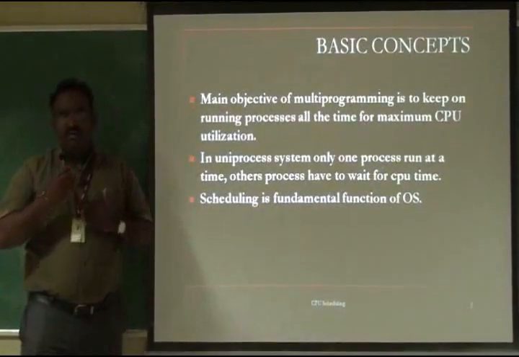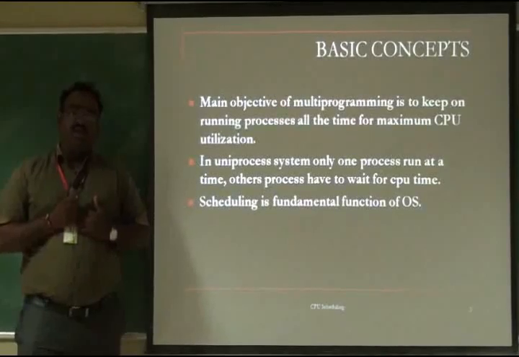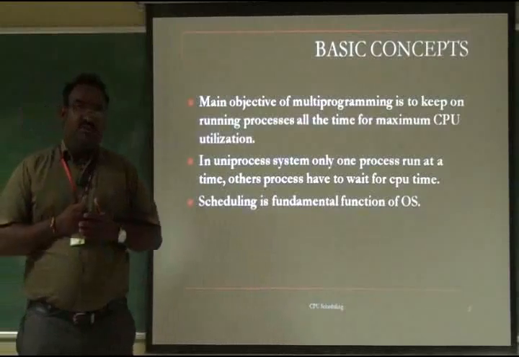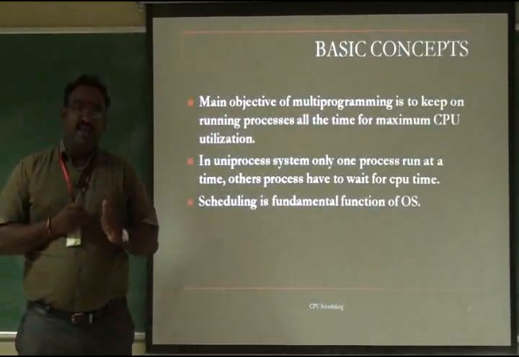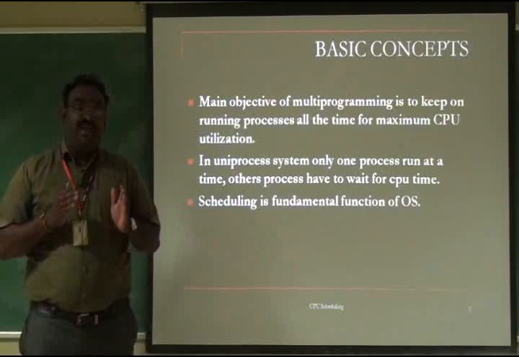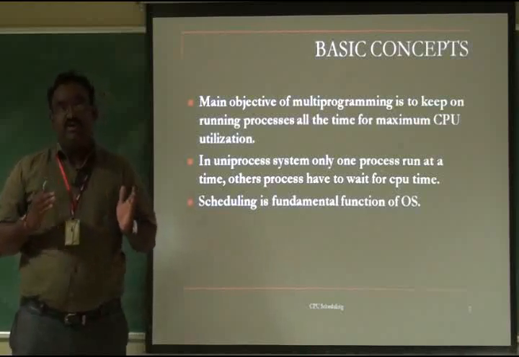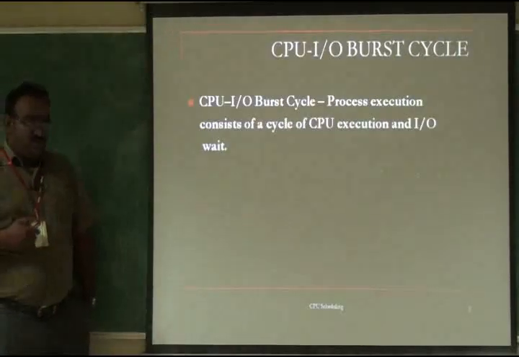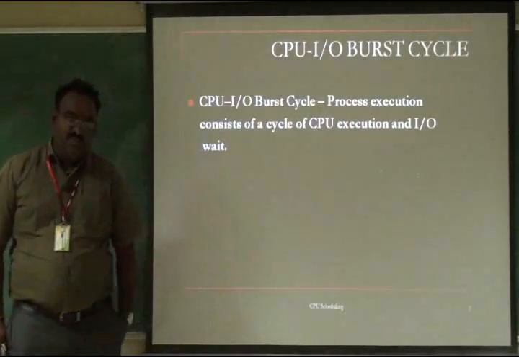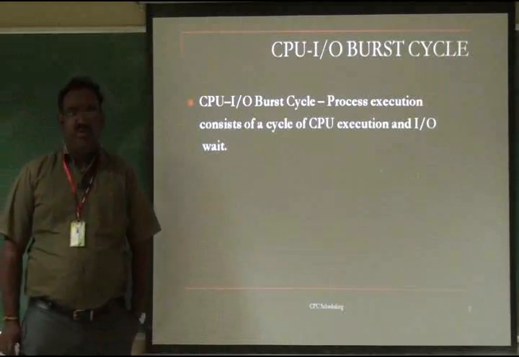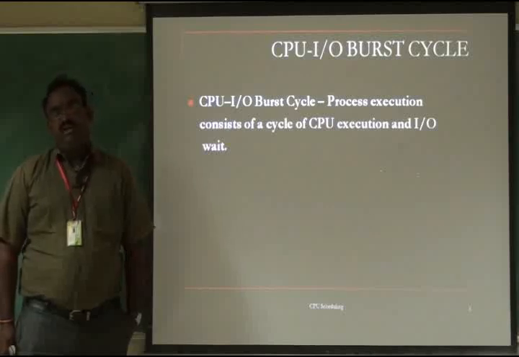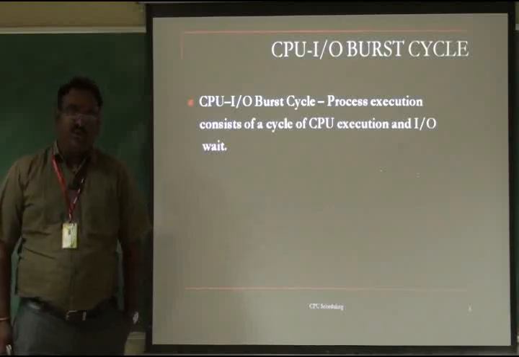Before we discuss the scheduling, it is a very important operating system concept of the CPU. CPU scheduling means the CPU schedules the processes, and the CPU utilization should be maximized effectively. That is a core concept of the operating system. Before we discuss CPU scheduling, there are two cycles we must know about. What is a process? The process is a task. The process is a program in execution. The process is a segment of code executing in the CPU.